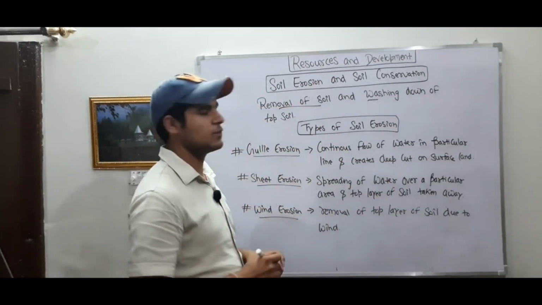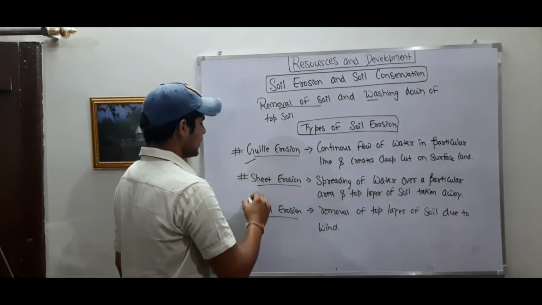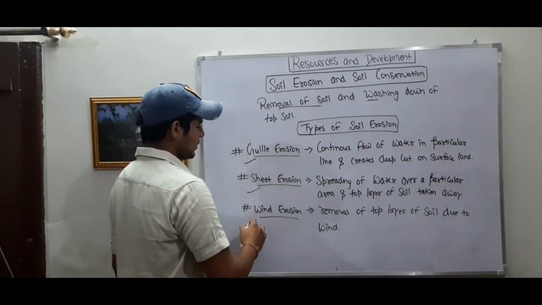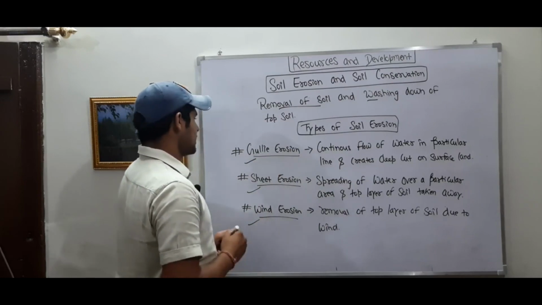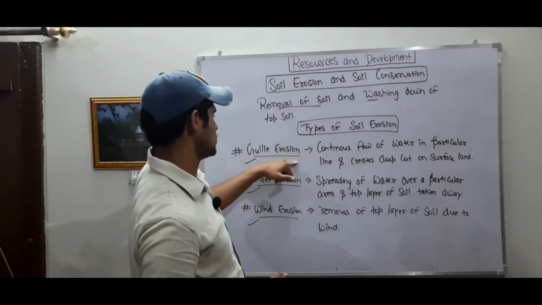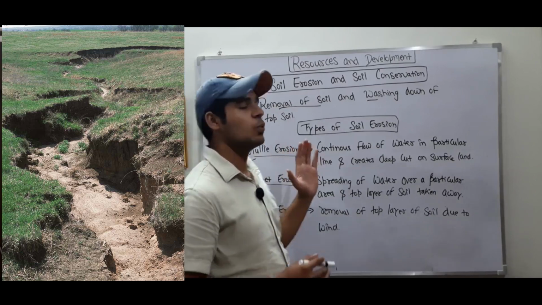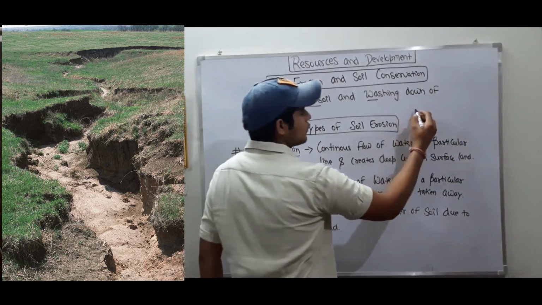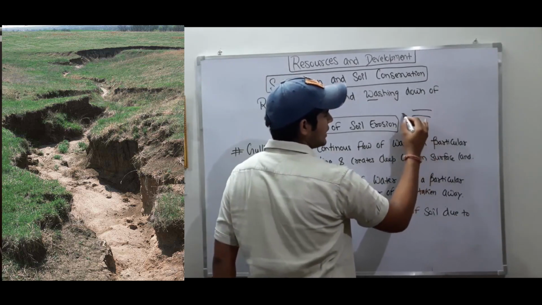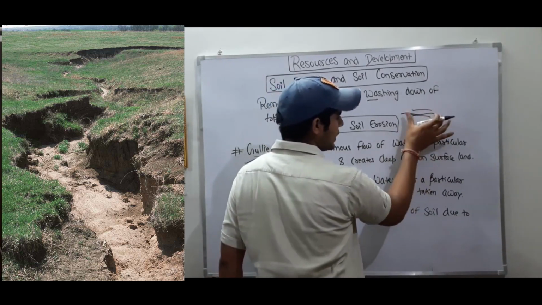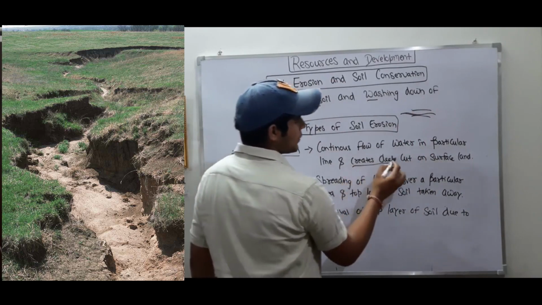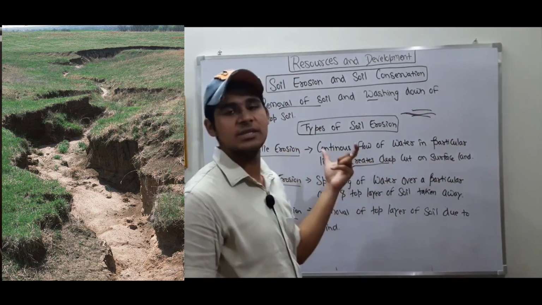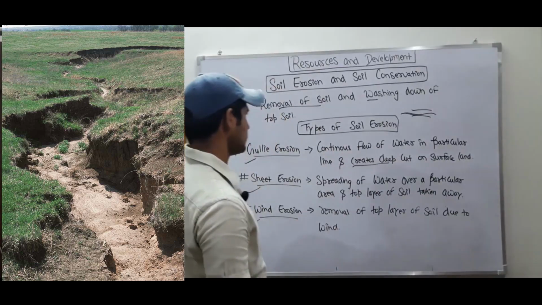Soil erosion is divided into three parts: gully erosion, sheet erosion, and wind erosion. Initially we will discuss gully erosion. It means when there is a continuous flow of water in a line. When water is flowing in a line, it creates a deep cut in the land. This type of erosion is known as gully erosion.